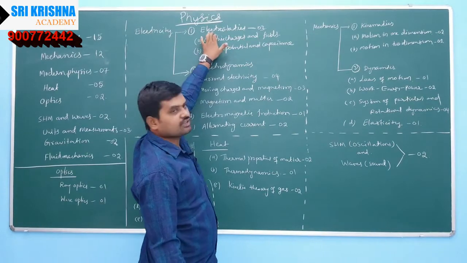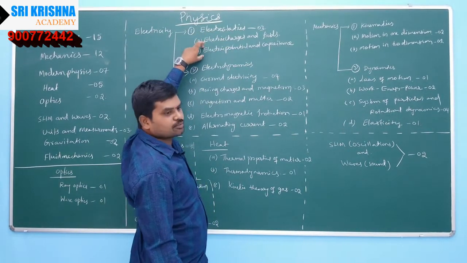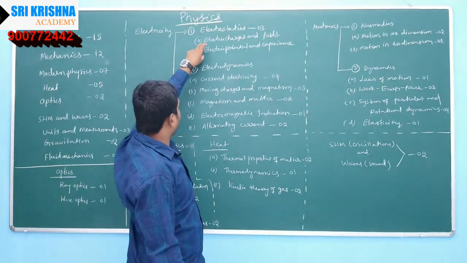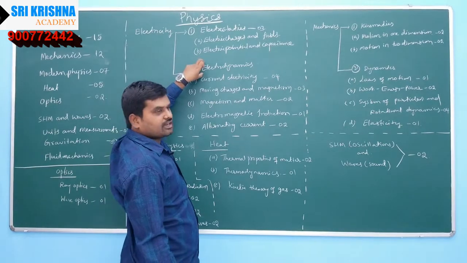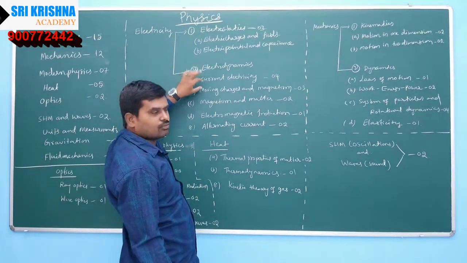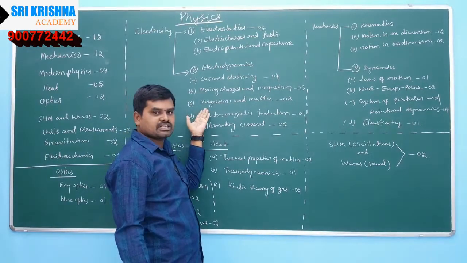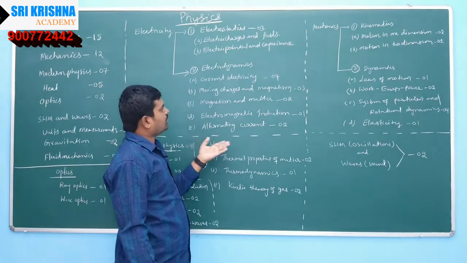So 3 questions will be given together from electric charges and fields and electric potential and capacitance. And second, electrodynamics. In electrodynamics you have current electricity, moving charges and magnetism, magnetism and matter, electromagnetic induction, alternating current.